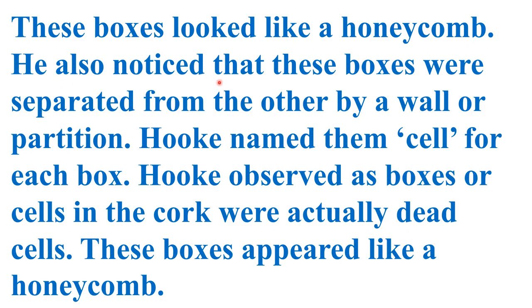He also noticed that these boxes were separated from each other by a wall. So these boxes were what? They were separated from each other by a wall, or you can say a partition. Hooke named each box a cell. Hooke observed that the boxes of cells in the cork were actually dead cells. These boxes appeared like a honeycomb.